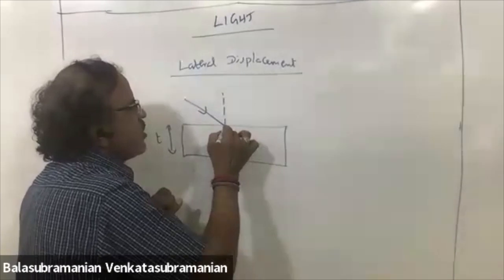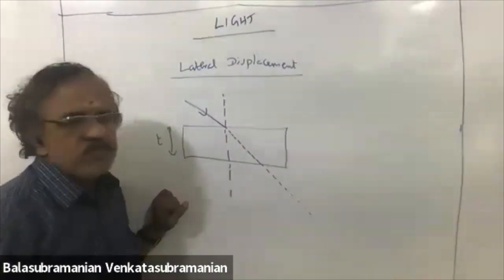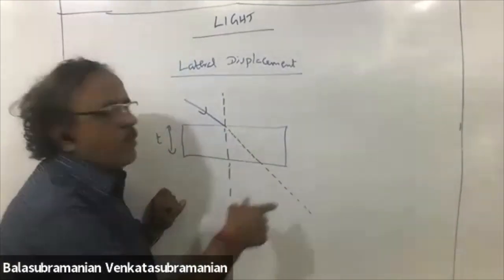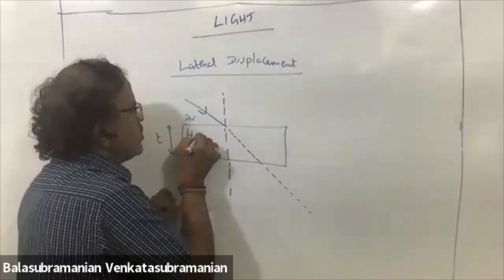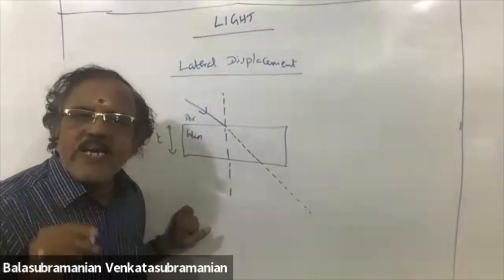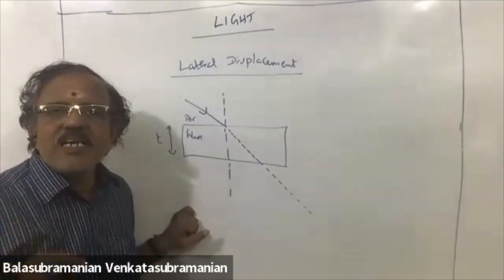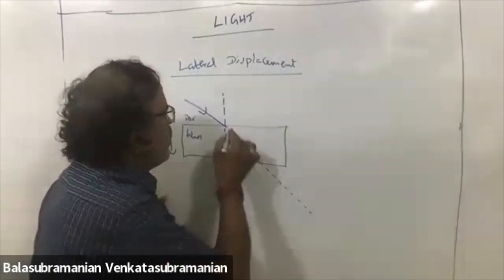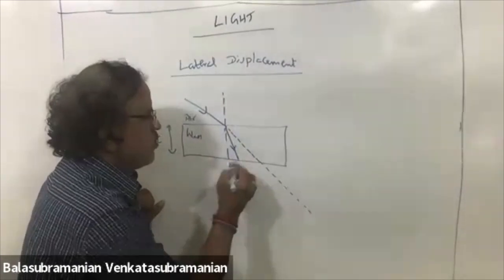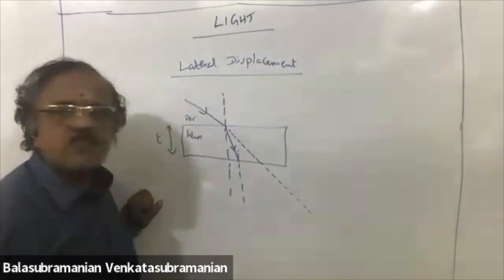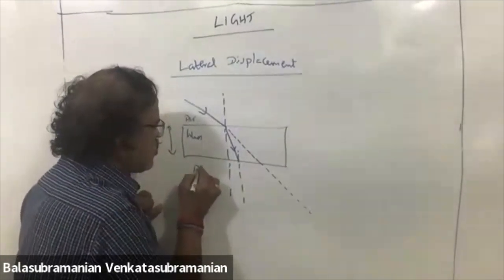Light is incident. This should be the actual path. This is air medium. This is glass, denser medium. Now light is bending towards the normal. Now from glass again it goes to air.